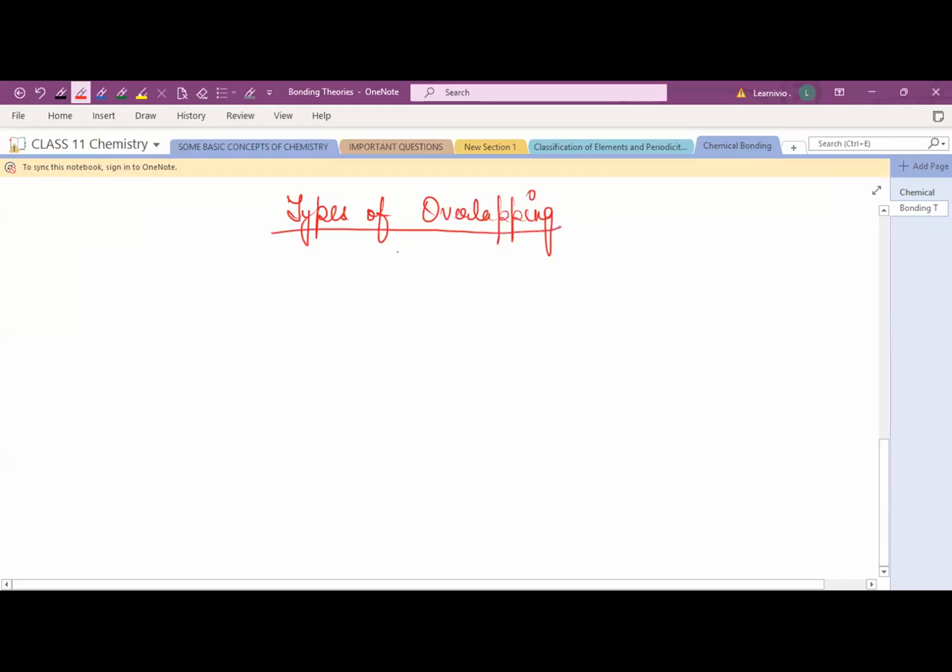Okay, so there are three types of overlapping. First one is positive overlapping. Second one is negative overlapping, and the third one is zero overlapping. Now one by one we will discuss.